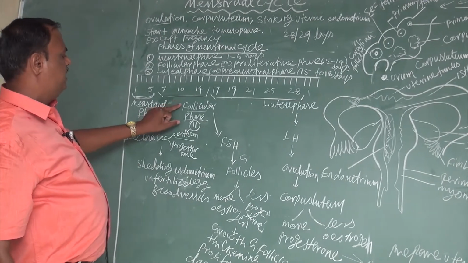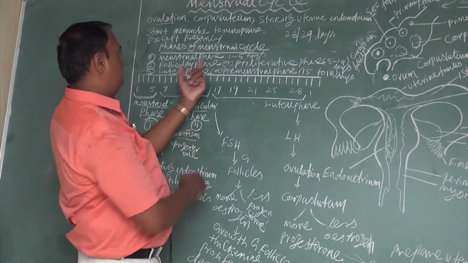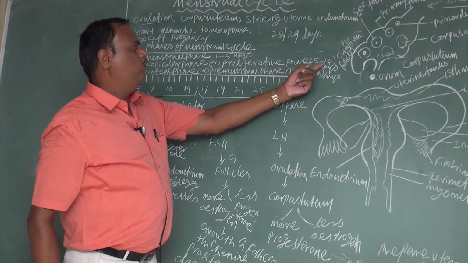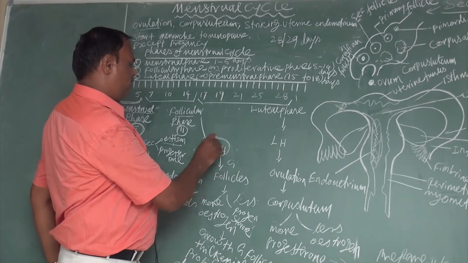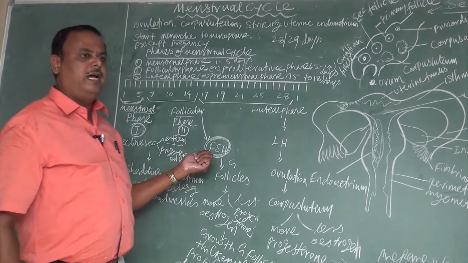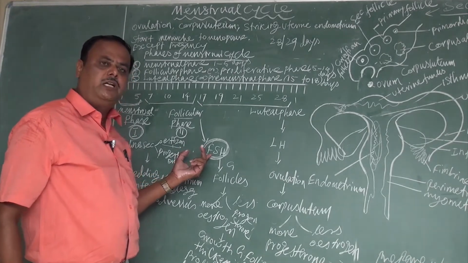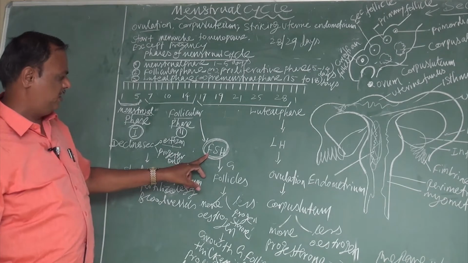Next is the follicular phase. The follicular phase, the second phase, is also called the proliferative phase. It takes place between 5 to 14 days. The follicular phase is initiated by the hormone FSH, which is secreted from the anterior pituitary gland, called the adenohypophysis. The adenohypophysis secretes the hormone FSH.